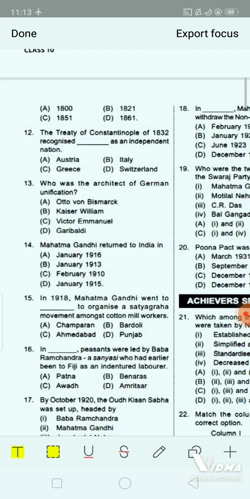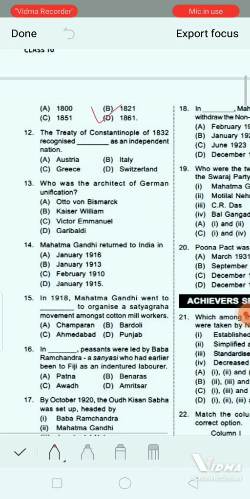Yes, the correct answer will be option B. That is 1821.